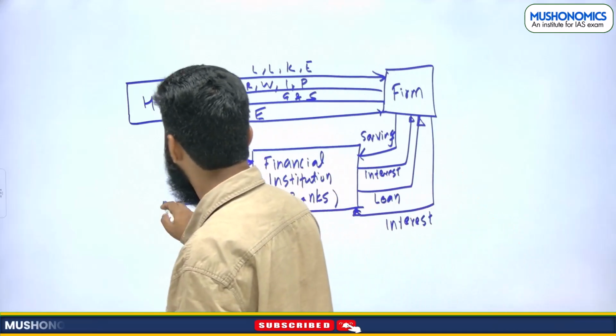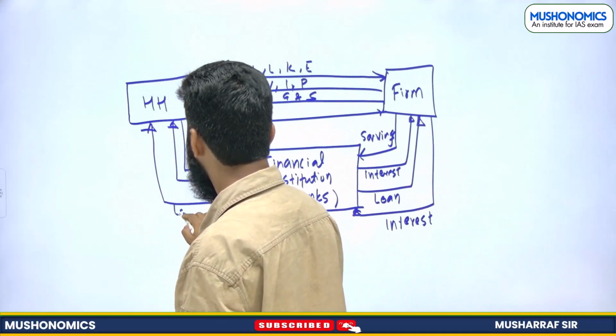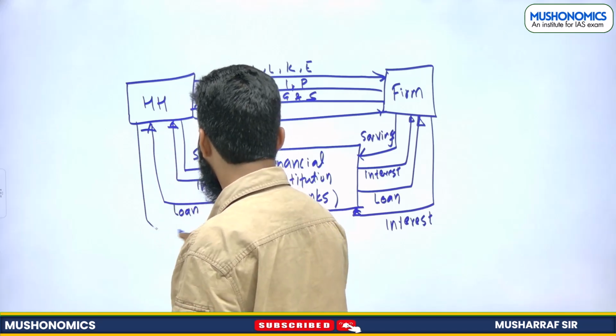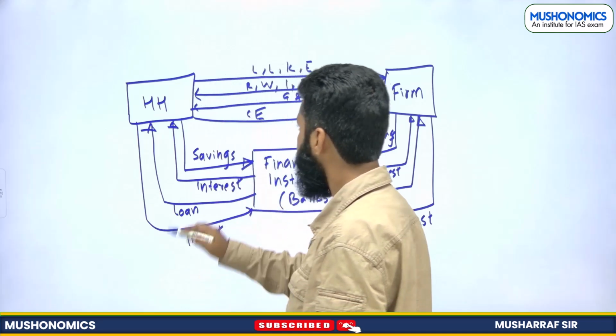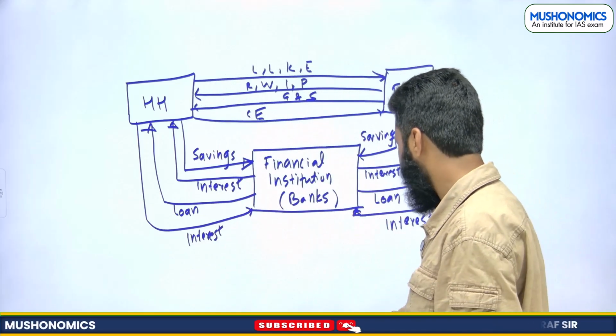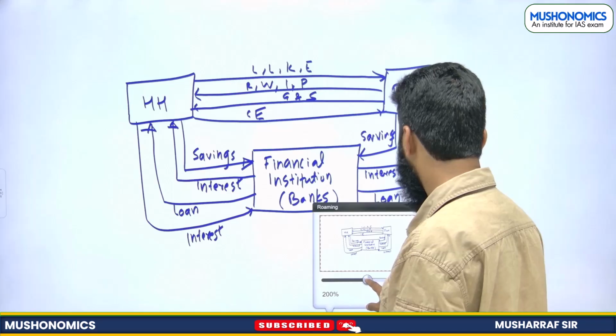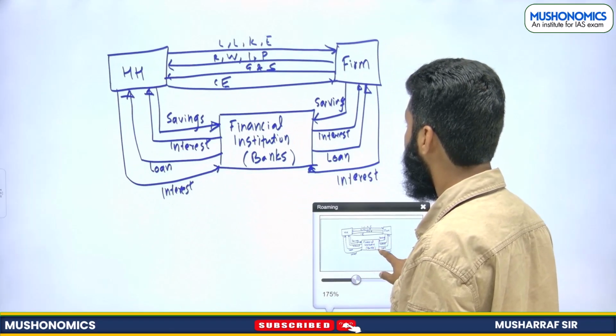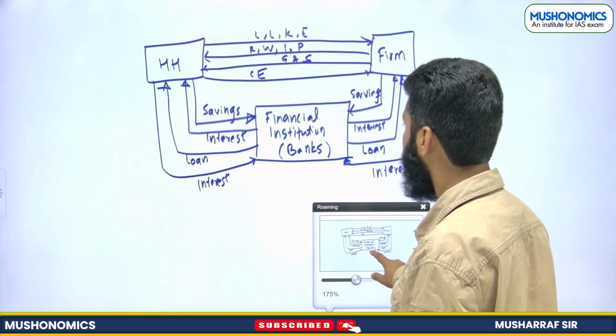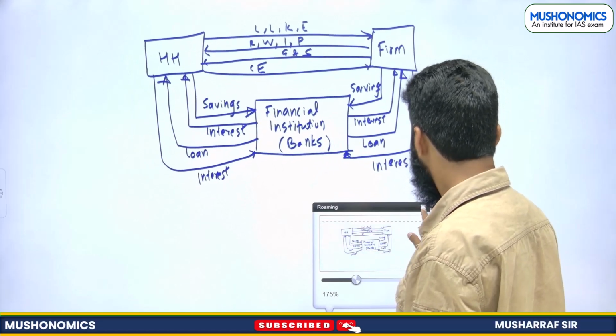So households are also in need of loans and they will also pay interest, right? I hope this idea is clear here. Now let's understand, I can introduce one more sector here.